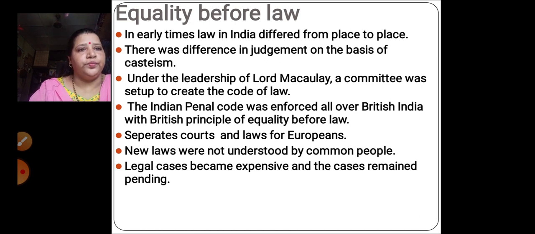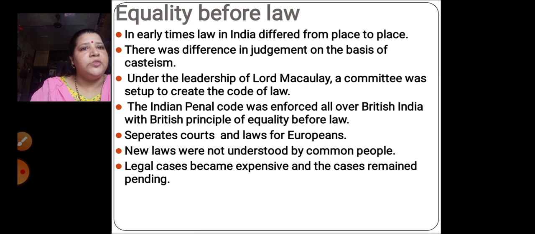Equality before law. Now, what is the meaning of equality before law? Whatever laws were made by the Britishers were different for different people. That is, for the Europeans the law was different, and for the Indians the law was different. There were many common people in India who did not know these new laws at all, because they were very much used to going for law in the panchayat, where they don't have to do anything, just go and stand in front of the panchayat. But here the new law system was very hard for the people to understand.